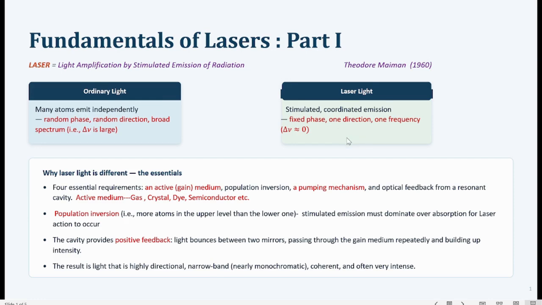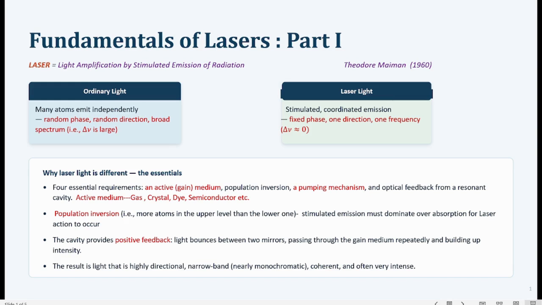Here this laser light is actually a coordinated emission, and it is due to the stimulated emission from the atoms. Because of that coordinated stimulated emission, the emitted light has a fixed phase, and it is emitted in a single direction, and also it has a single frequency.